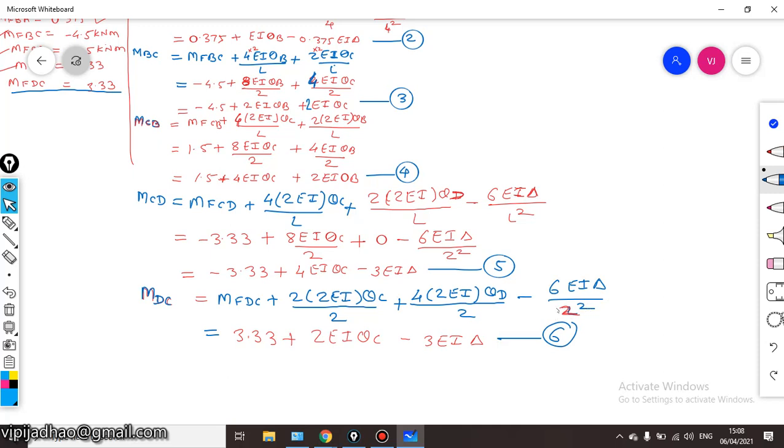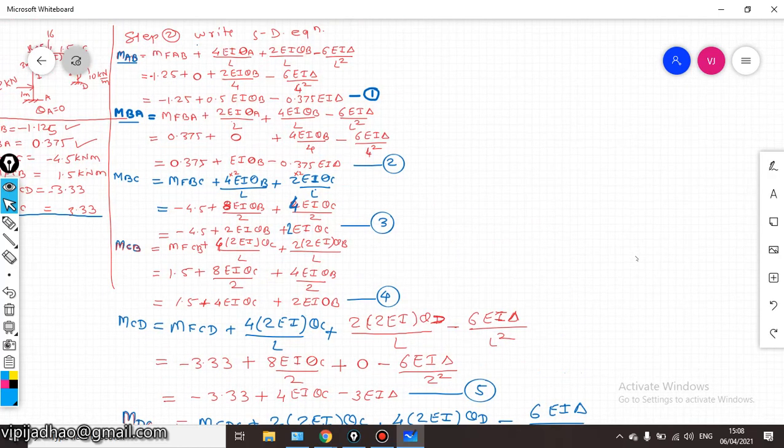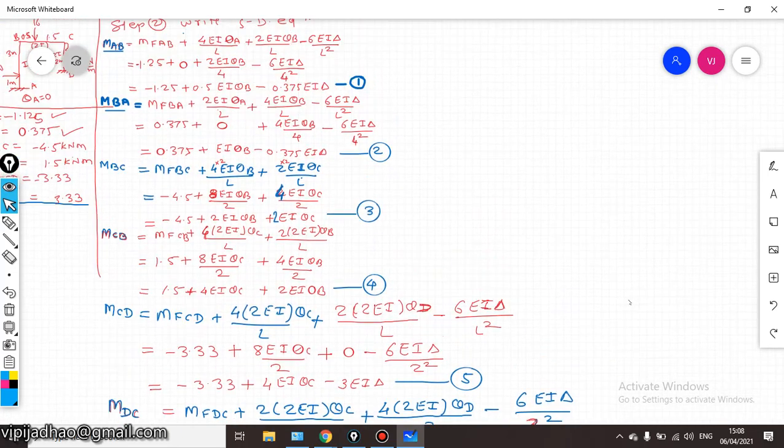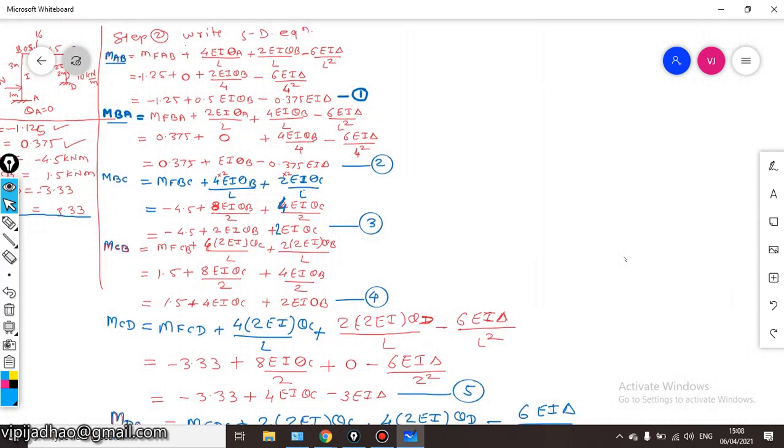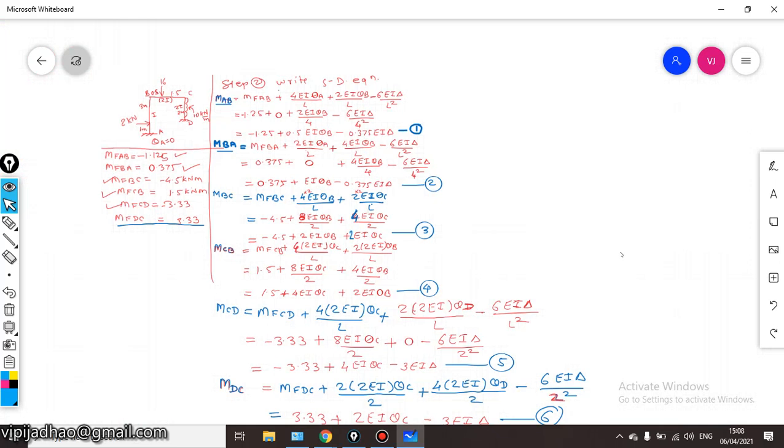So this is how we have to write down all the slope deflection equations. We have written down the slope deflection equations for MAB, BC, CD. All 3 members we have written down the slope deflection equation. So next step will be